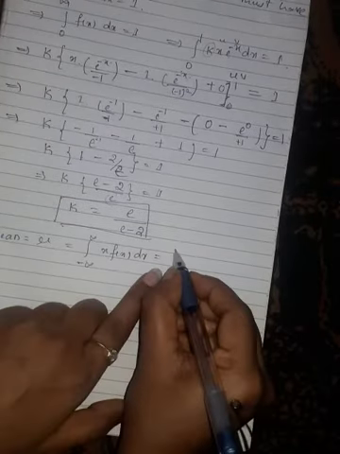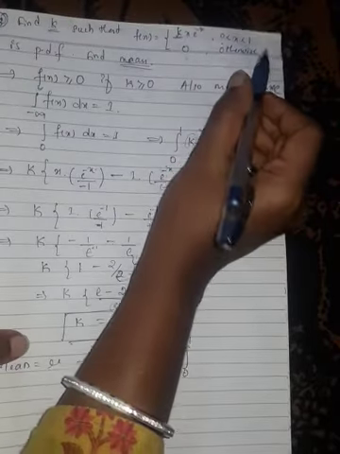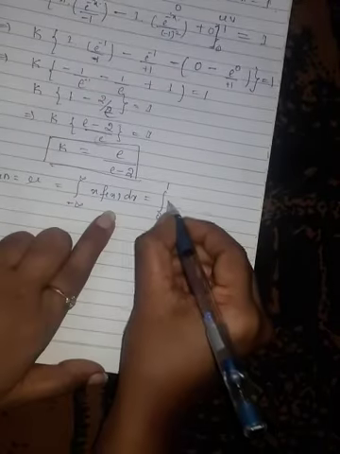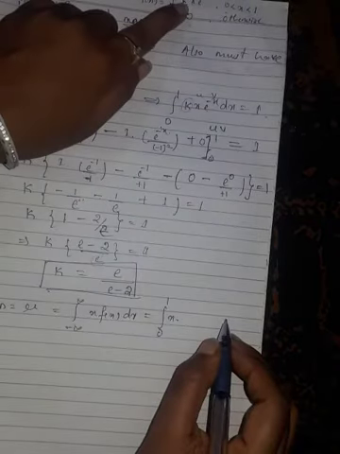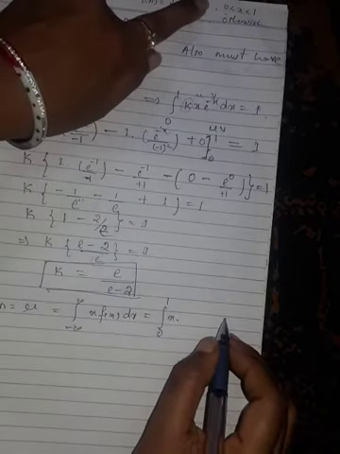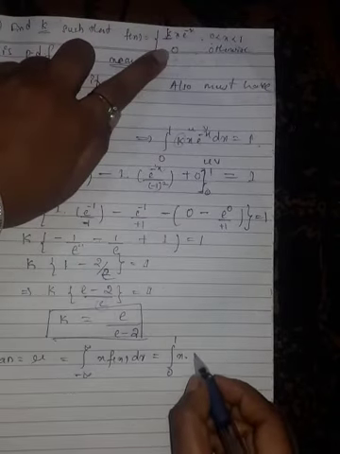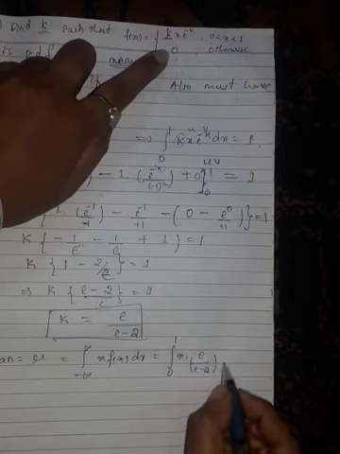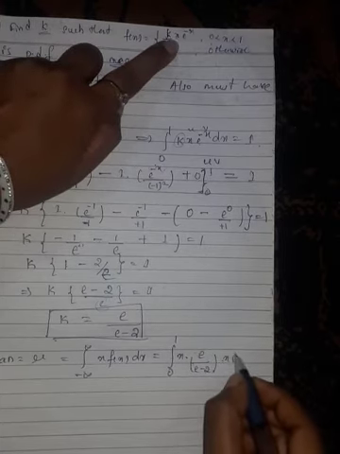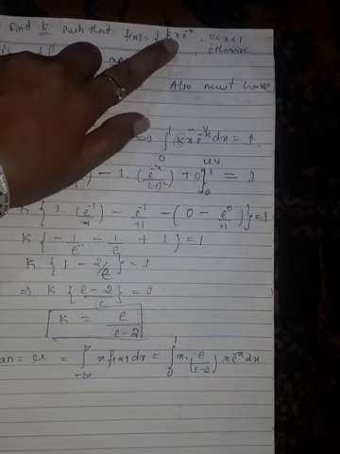Our limits are from 0 to 1, so 0 to 1, x into f of x. f of x is k into x into e raised to minus x, and k here is e divided by e minus 2. So x into e raised to minus x dx, this is our x into f of x.